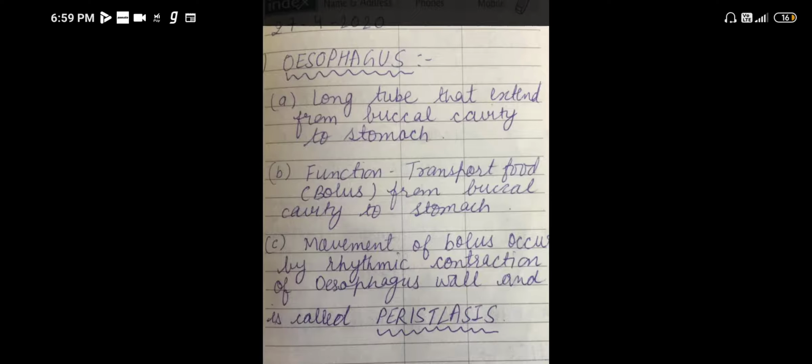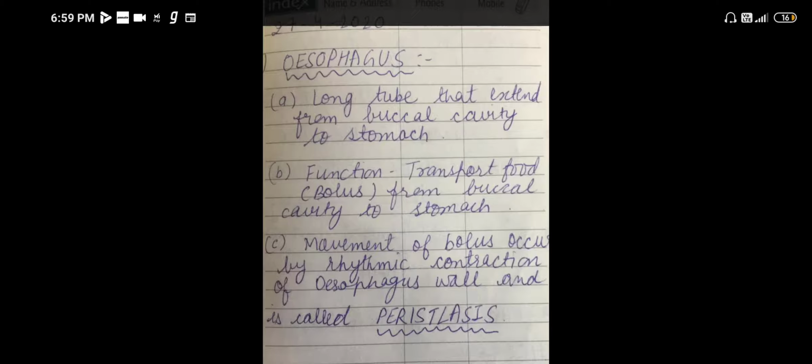Good morning. We are going to begin the digestion in human beings. In the last class, you have learned about the digestion in the buccal cavity, which involved the role of salivary glands, teeth, and tongue. Today, we are coming to the next part, that is the esophagus. Esophagus is a long tube that carries the food from buccal cavity to stomach.